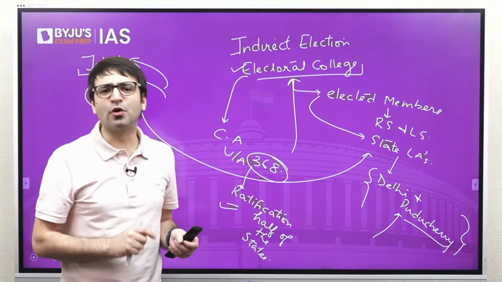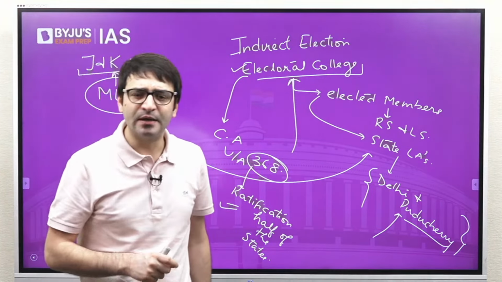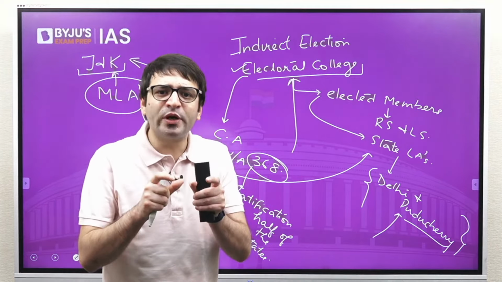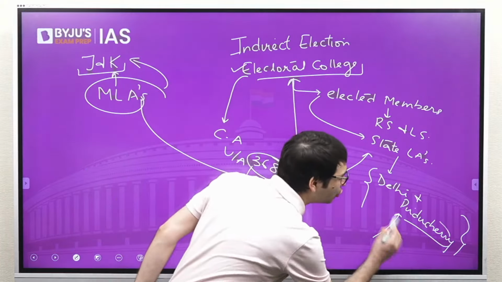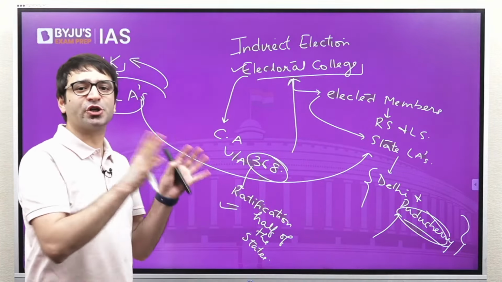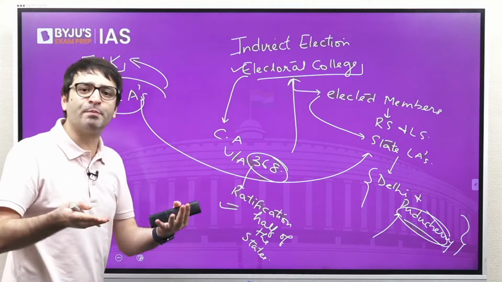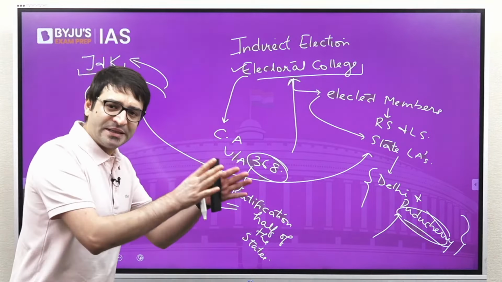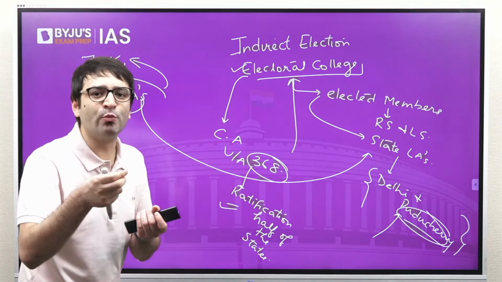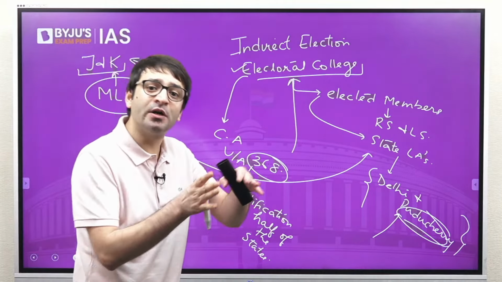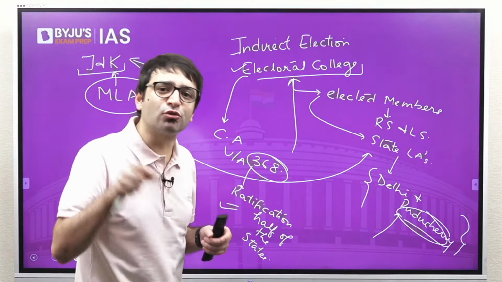But there is another set of constitutional experts, for example, Mr. P.D.T. Achari, who was once the Secretary General of Lok Sabha. He said that according to the Jammu and Kashmir Reorganization Act of 2019, whatever provisions are there for Puducherry, those provisions are there for Jammu and Kashmir as well. So if Puducherry MLAs are part of the Electoral College, J&K MLAs will also be part of the Electoral College. But there is another very strong view by some constitutional experts who say no, since the Jammu and Kashmir Reorganization Act was an ordinary law passed by simple majority, you cannot change the Constitution through an ordinary law.